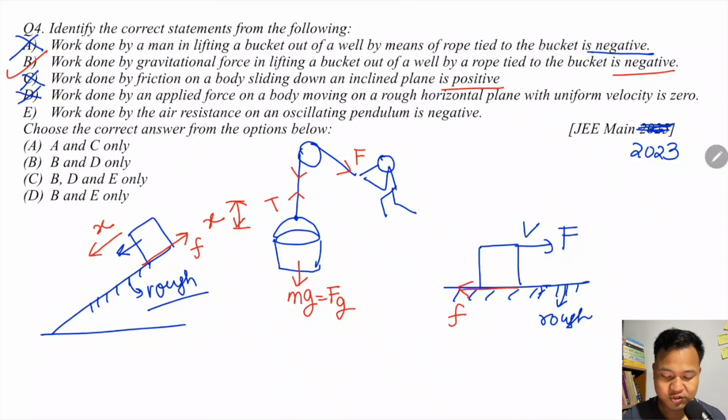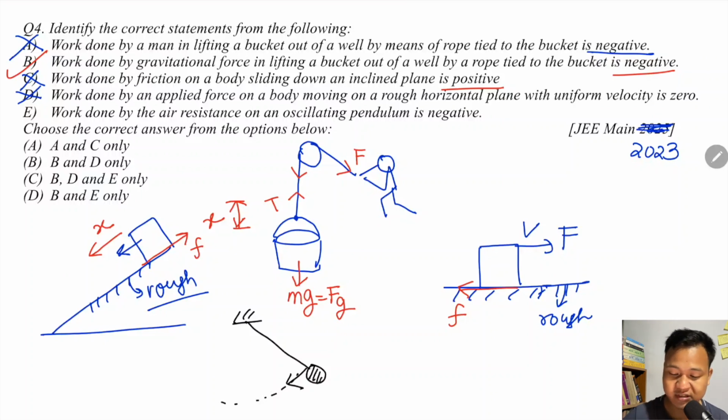Last option: work done by air resistance on an oscillating pendulum is negative. Suppose I have a pendulum here. I release the ball and it will go downwards. Air resistance is like a friction. So air resistance on this bob will be on the other side. This is the friction force due to air. The motion is one way and the friction force is opposite, so it is negative. So this is also correct. So the answer is B and E only.